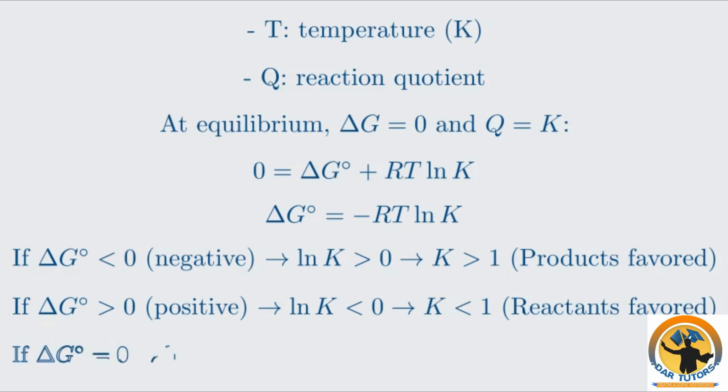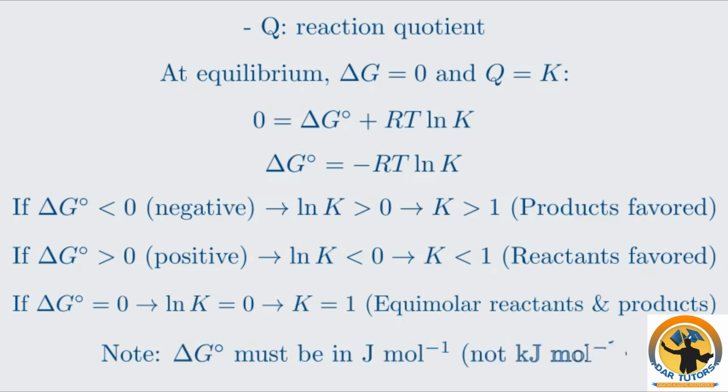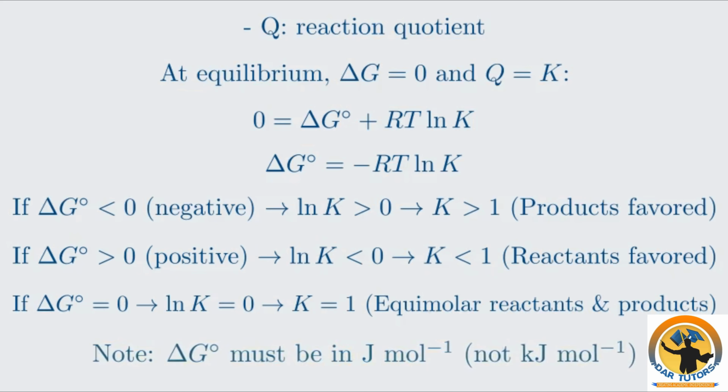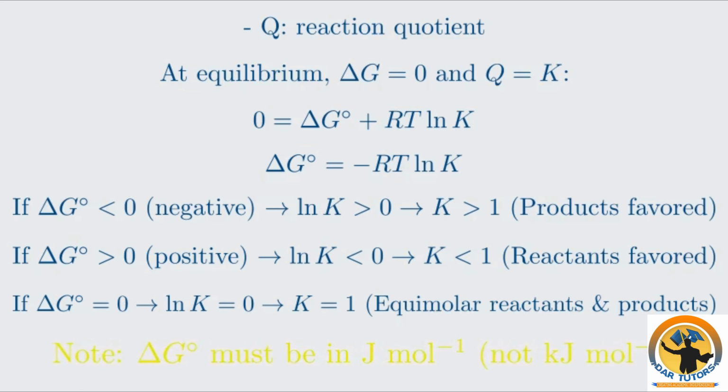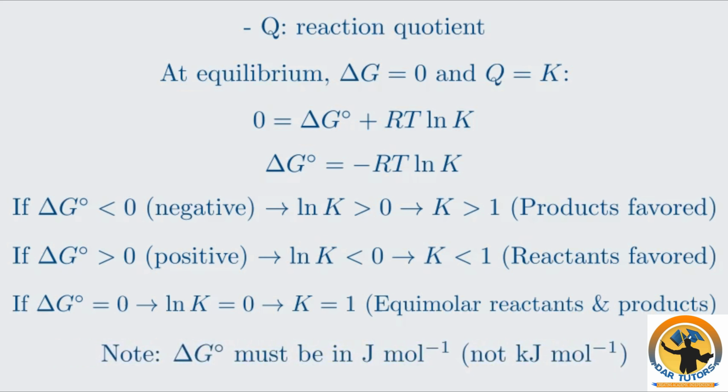This corresponds to a reaction that largely favors the reactants. Finally, if ΔG is 0, then K equals 1, and the equilibrium mixture contains roughly equal amounts of reactants and products. Notice that the units of ΔG in this equation must be in joules per mole, not kilojoules, because the gas constant R has units of joules. Pay close attention to this detail in your calculations.